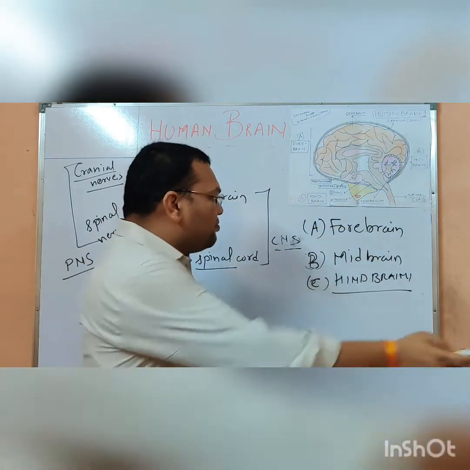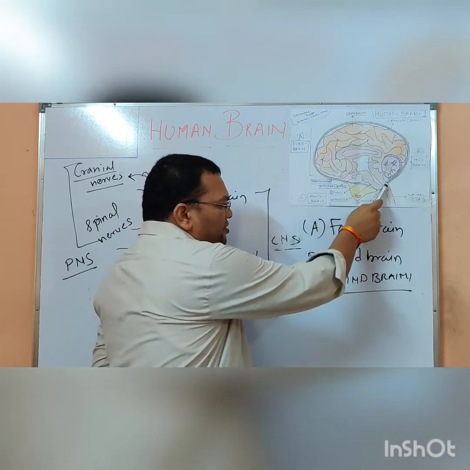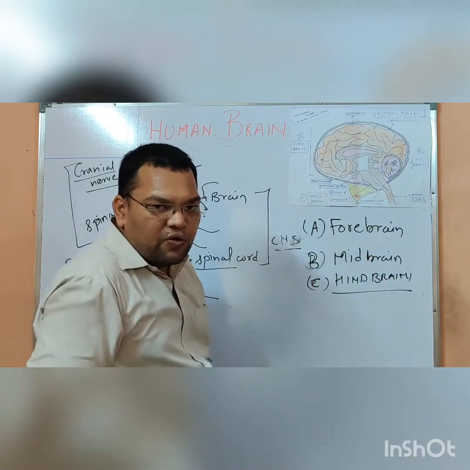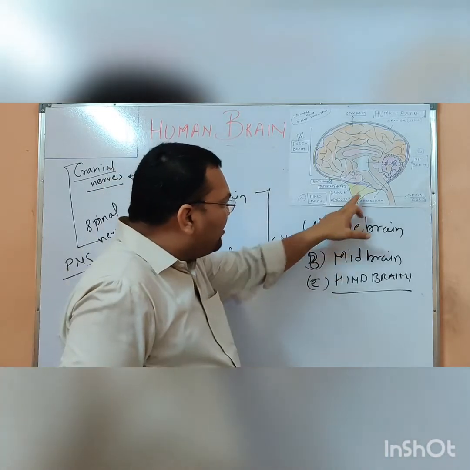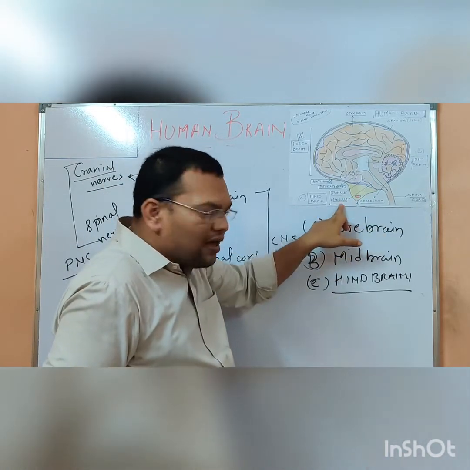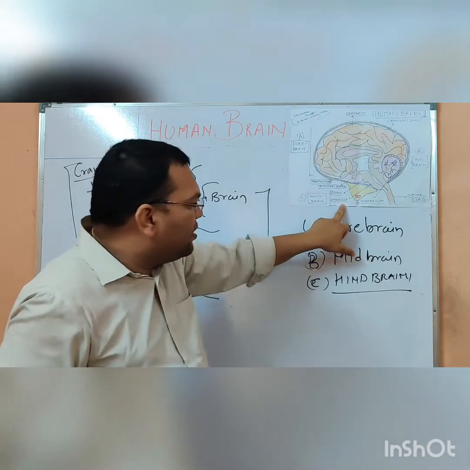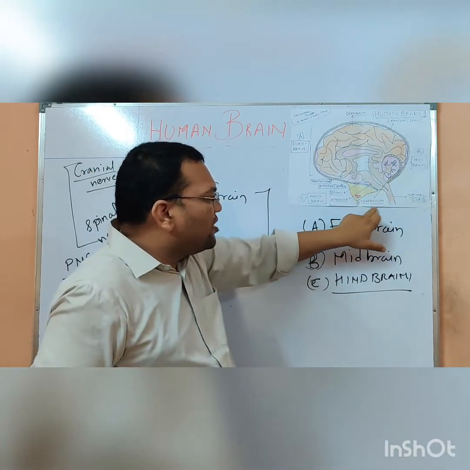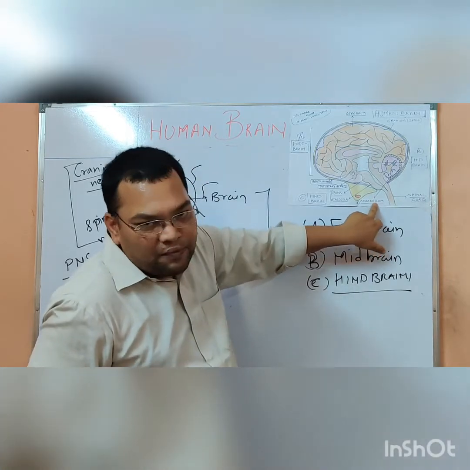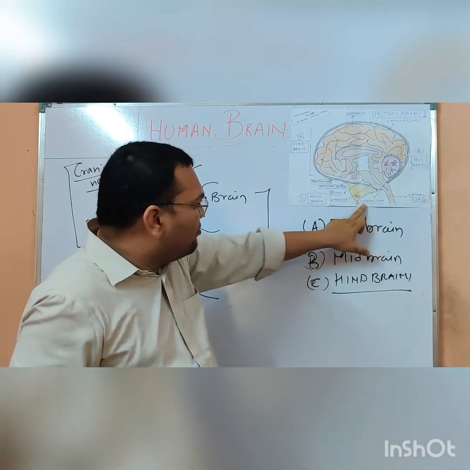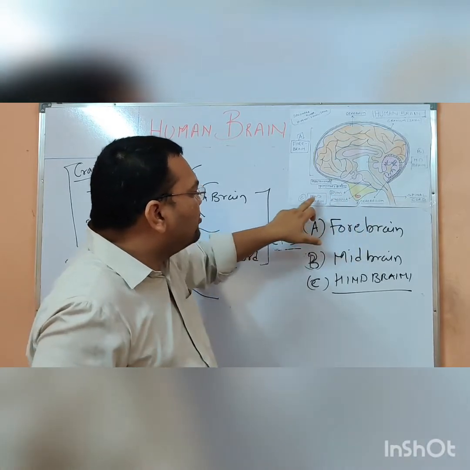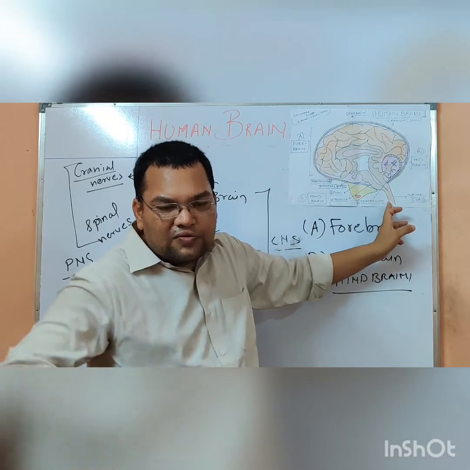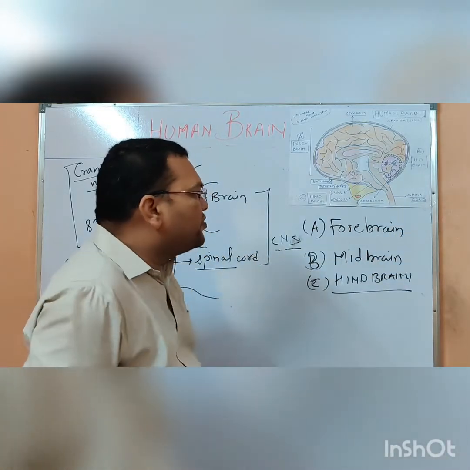The hindbrain is basically made up of three regions. The first region is known as the pons, P-O-N-S. The second region is known as the medulla, M-E-D-U-L-L-A. And the third portion is known as the cerebellum. So cerebellum, medulla, and pons are the regions of the hindbrain. Here there is a continuous nerve known as the spinal cord, as I told you previously.